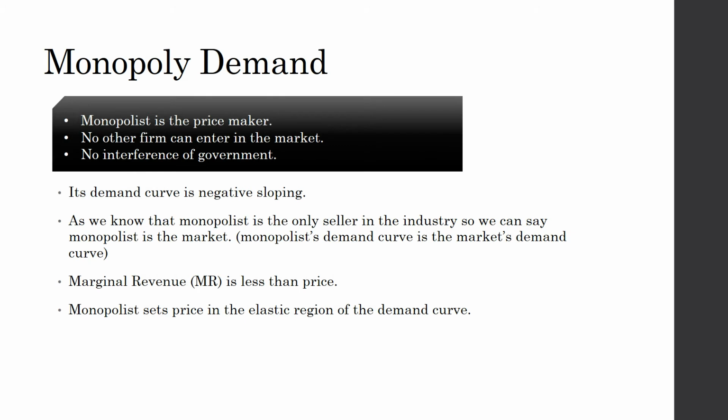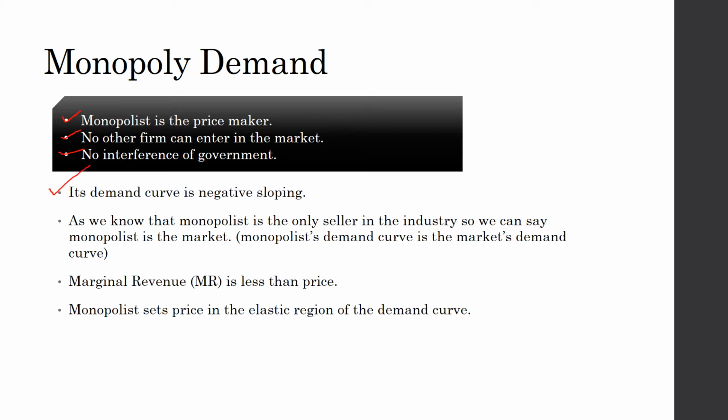Before moving to the monopoly, there are three assumptions which are made. First one is that the monopolist is the price maker. It means that the monopolist has control over price. The second one is that no other firm can enter the market. It means that there are full barriers. And the third one is that there is no interference of the government. Government doesn't interfere in the market.